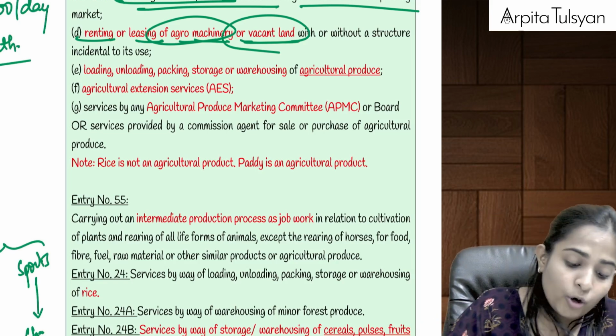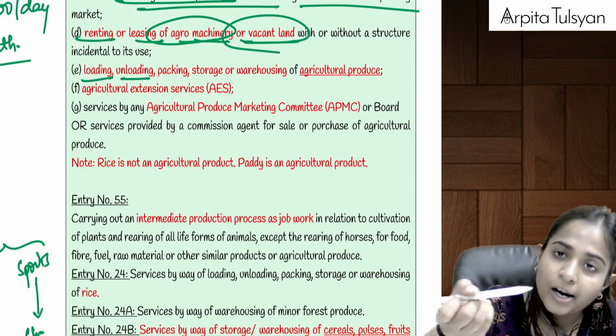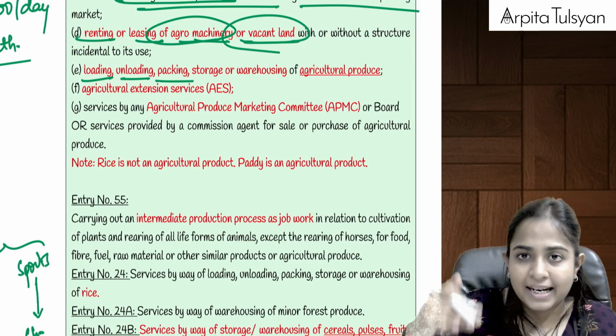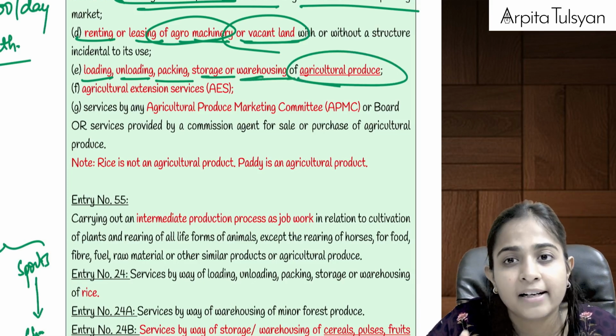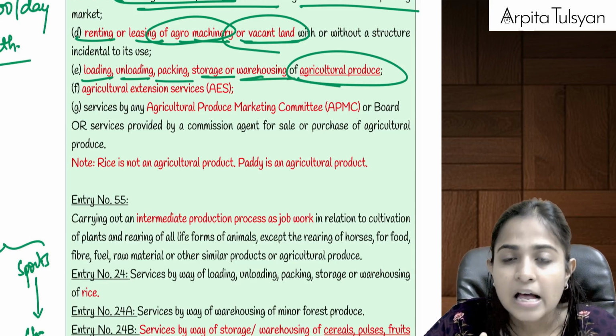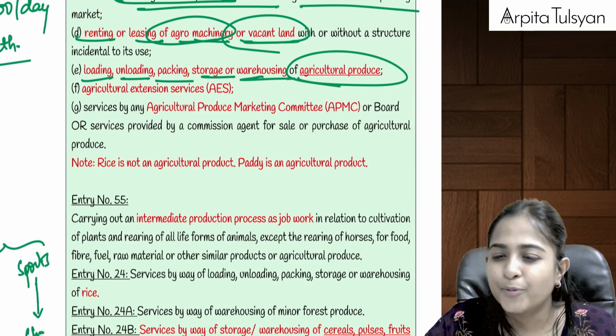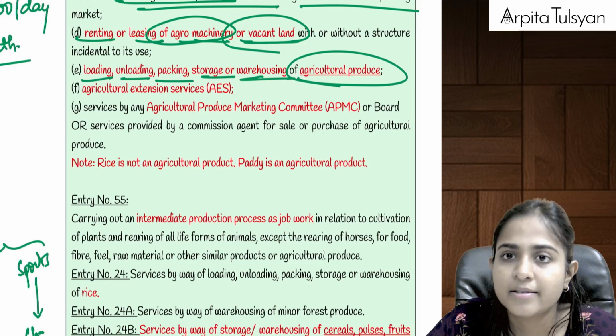Similarly, loading, unloading, loading, putting into the truck or any such vehicle, unloading, getting out of it, packing, storage or warehousing of agricultural produce. Agriculture produce is very, very important. For example, rice is not an agriculture produce. You have already studied, you must be knowing about it. Paddy will be considered as an agriculture produce.